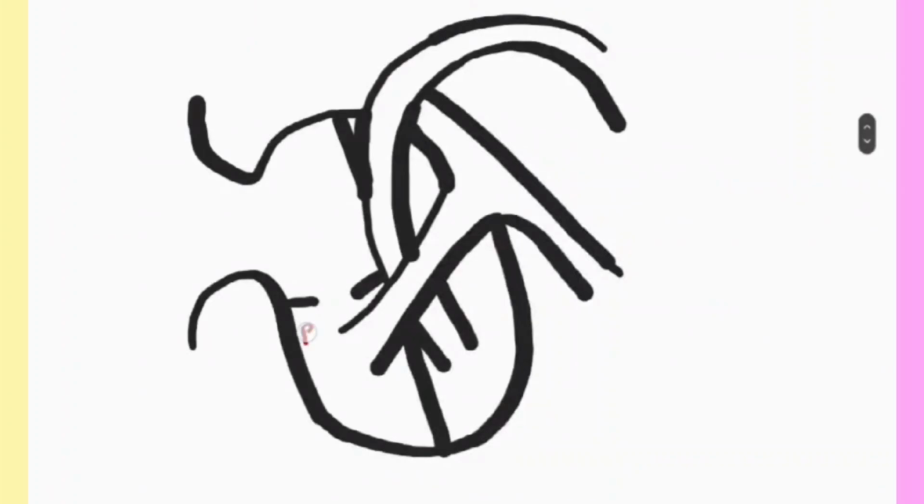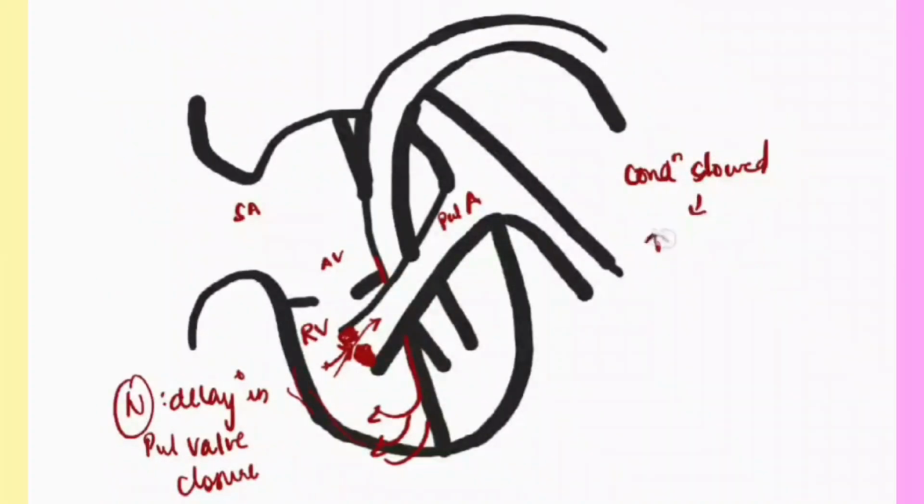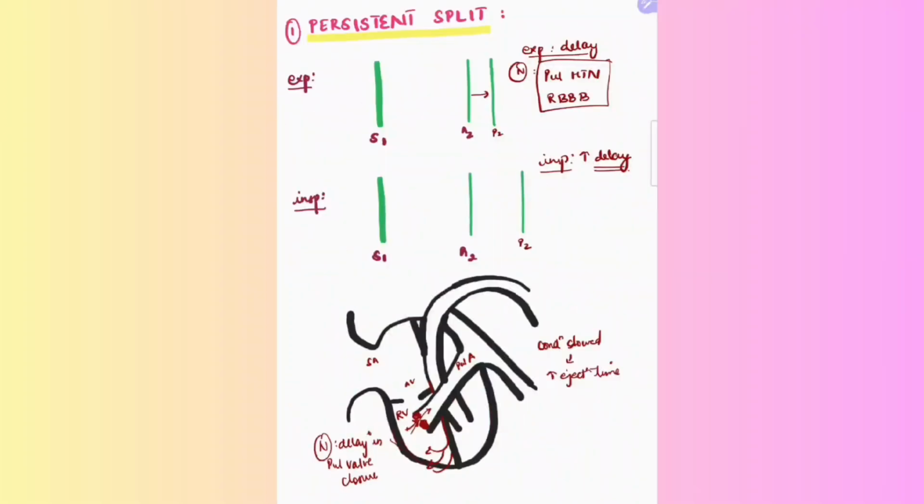So how can a patient have a delay in closure of the pulmonic valve in expiration itself? This can only be seen if there is some block at this level, that is pulmonary stenosis, where a narrowed valve causes slower ejection into the pulmonary artery, hence delaying valve closure. Next, right bundle branch block. As we know, the conduction arises from the SA node to the AV node, bundle of His, and to the right bundle branch. Now, if this conduction is slowed, of course there is delayed contraction of the right ventricle, and that would eventually lead to increased ejection time. So in these cases of pulmonary stenosis, pulmonary hypertension and right bundle branch block, there is a persistent or wide split.